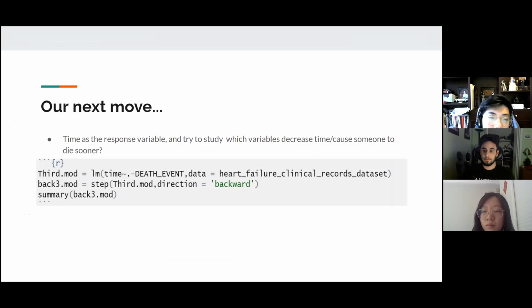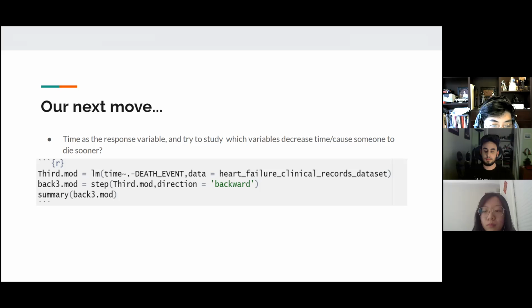All right, so for our next move, as we mentioned before, when using death as a response, the variable time being present will be a problem since it is not independent of the death. When time is not present, we have a variable that is not very useful for our model, and so we decided to generate a new model using time as our response variable to see how the variables of the data set impact the time variable. In other words, which variables cause someone to die sooner.